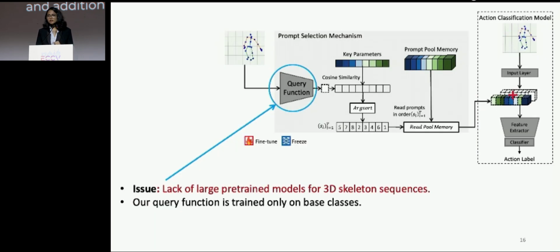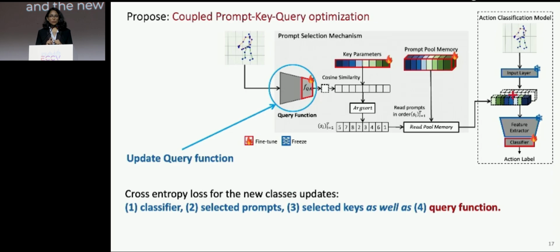Another issue that we faced here was that for 3D skeleton sequences, we could not find large pre-trained transformer models at the time. So our query function is actually pre-trained only on the base set of classes. It has never seen the new classes. As the model sees new classes from the user, the query function must be updated on the new classes so that it can distinguish instances of the old and the new classes. Unlike existing works, we propose a coupled optimization wherein the cross entropy loss for the new classes is used to update the classifier, the selected prompts, keys, as well as a query adapter layer in the query function.